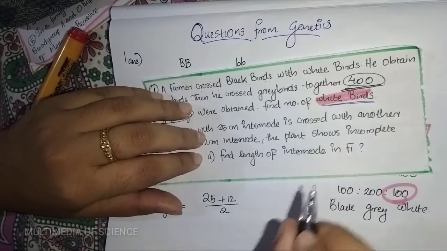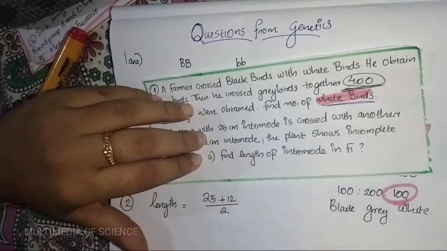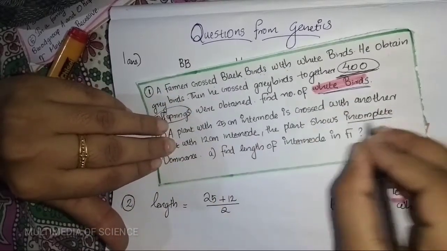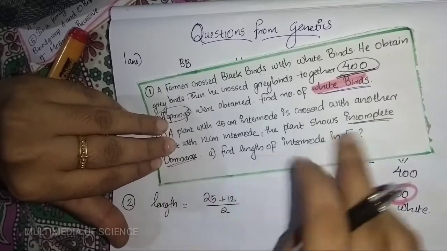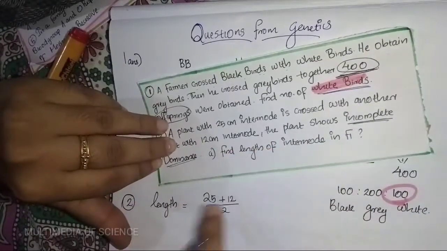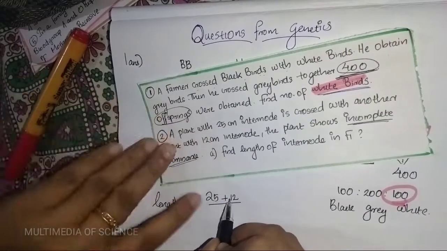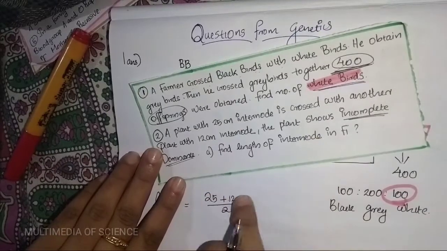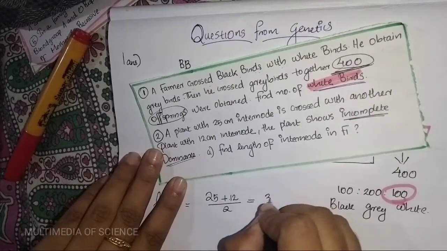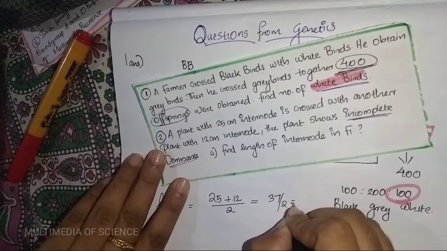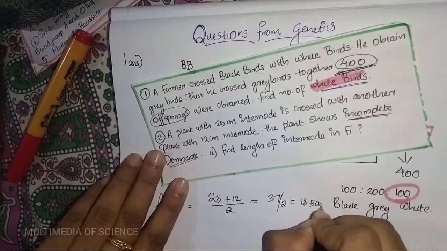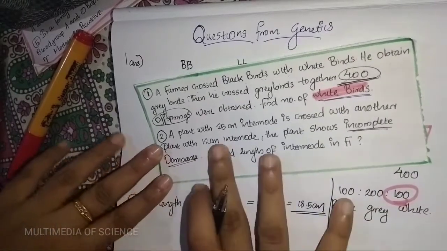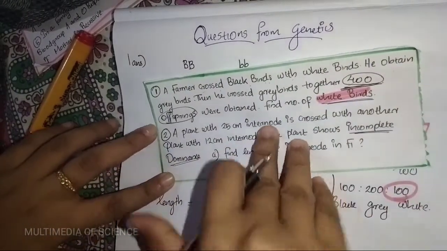So in incomplete dominance, we want to find the length by its average value. 25 plus 12 by 2: 25 plus 12 is 37, divided by 2, equals 18.5 centimeter. That is our second question.